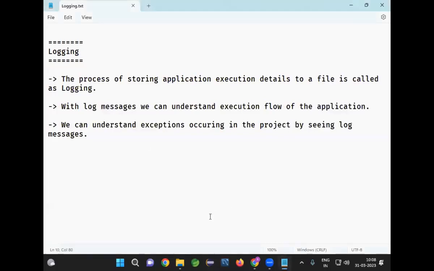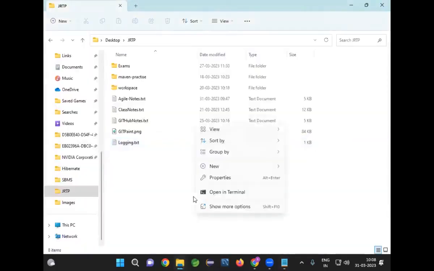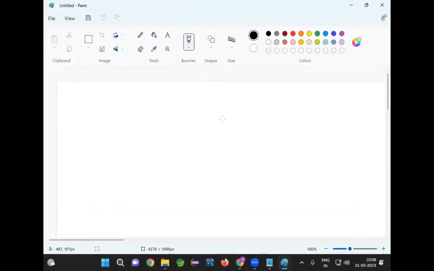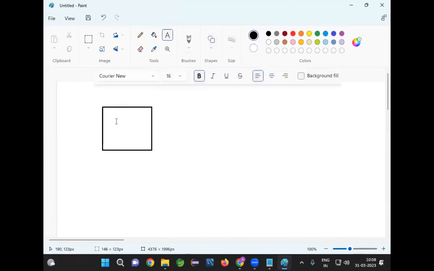Yeah, fine, guys. So we are trying to understand what is logging and what is log monitoring. Can you tell me what is logging and what is log monitoring? Logging is the process of storing application execution details to a log file. What is the meaning of log monitoring? Log monitoring is the process of reading the messages from the log file.